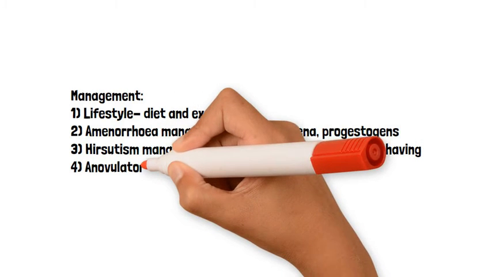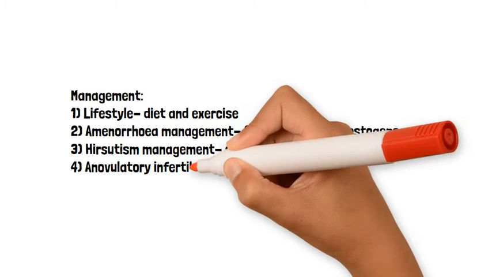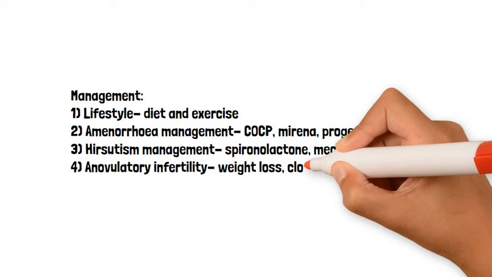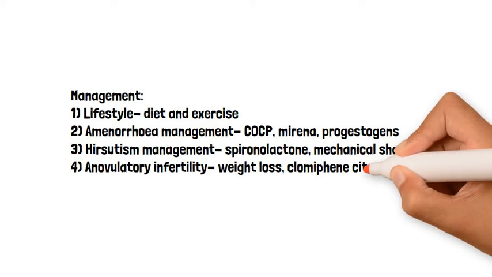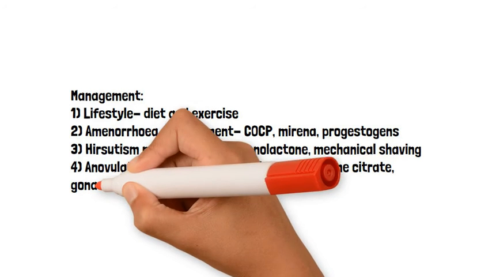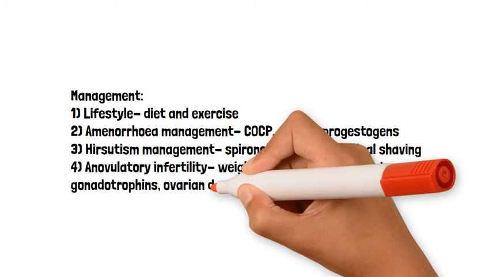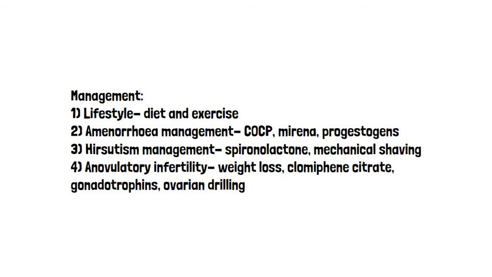And the anovulatory infertility can be managed either conservatively through weight loss or medically via clomiphene citrate or via gonadotrophins. Another method is via ovarian drilling.